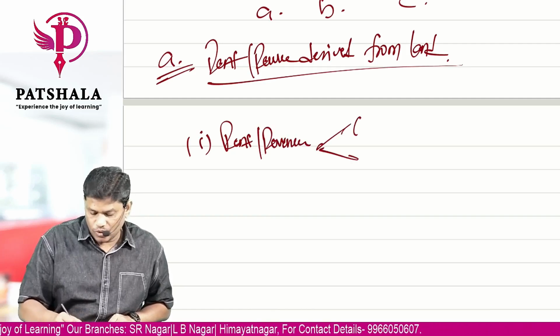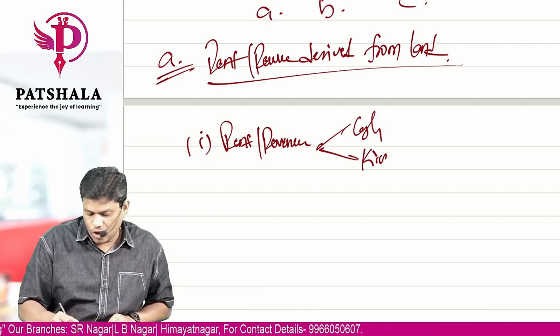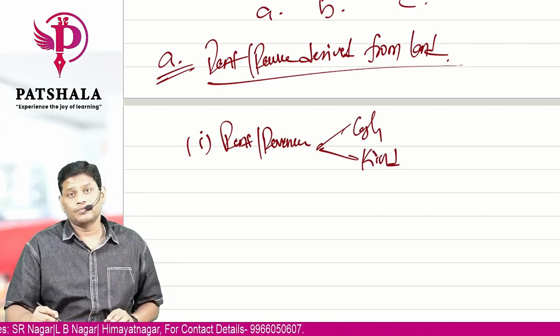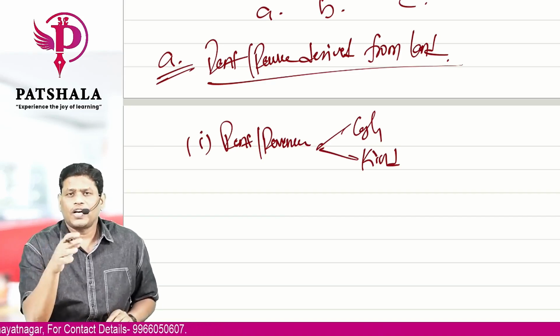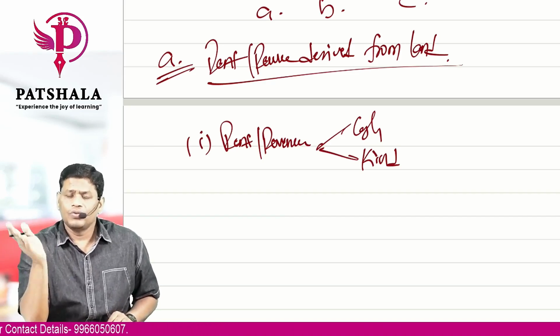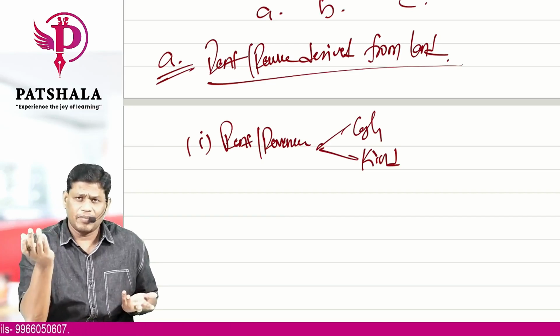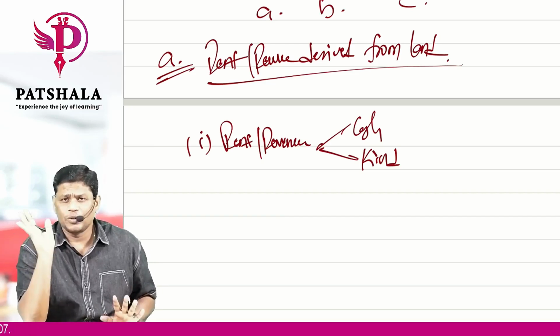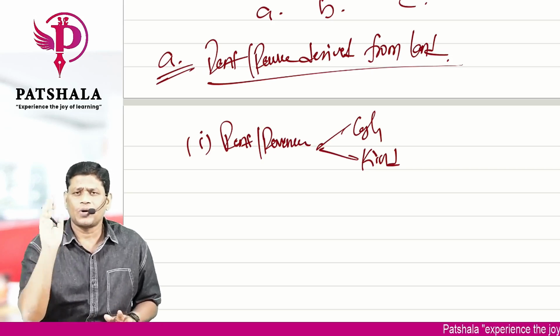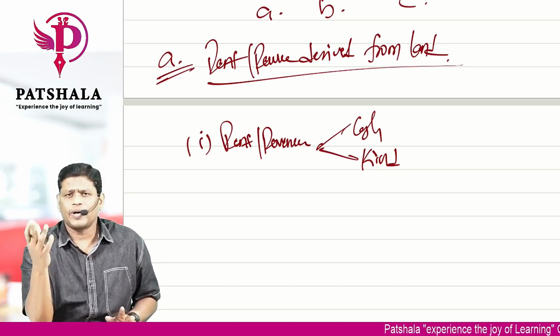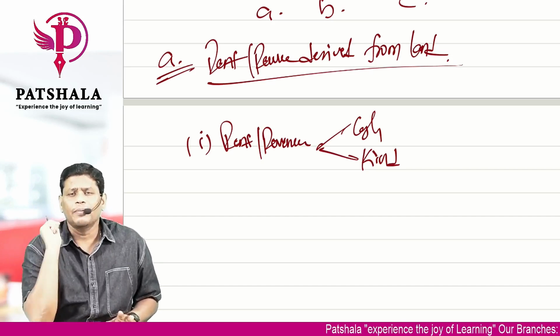Such rent or revenue can be in the form of cash or in the form of kind. In the villages, say I have a piece of land. That piece of land I give to someone who does agricultural activity. I am in Hyderabad where I don't do any agricultural activity. So for that, per acre, that person will pay me per annum some amount as rent, 10,000, 20,000, 1 lakh based on the demand.